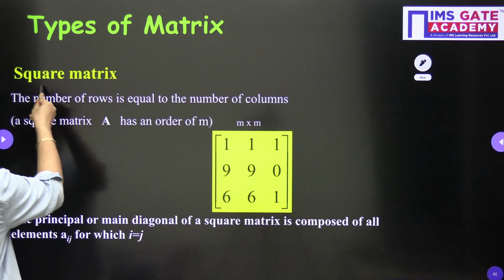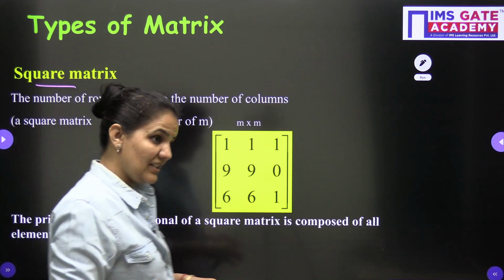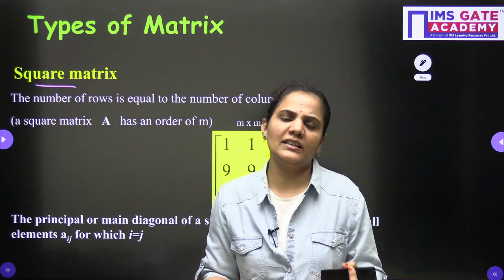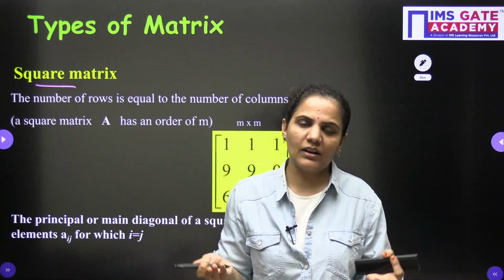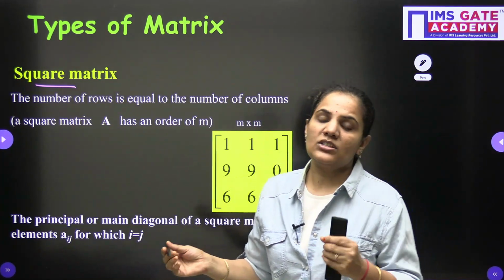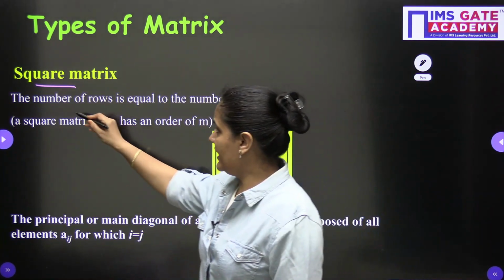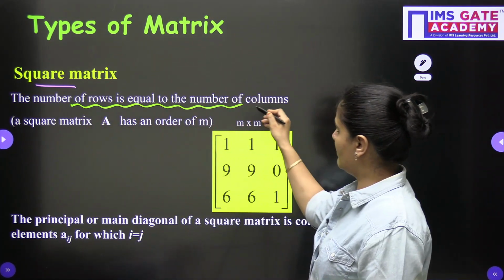The next one is the square matrix. As it is clear by its name, a square matrix has a figure that looks like a square. Square means all sides are equal. So here we have a square matrix where the number of rows is equal to the number of columns. Look at here, the number of rows is equal to the number of columns.